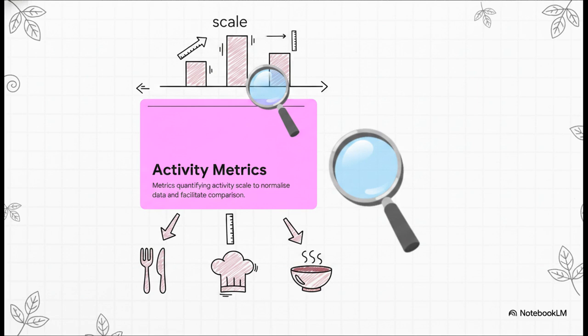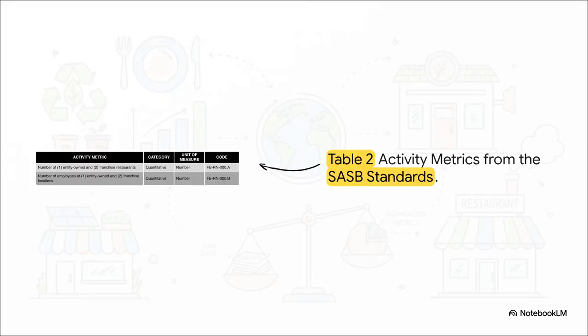The absolute key word here is scale. By measuring the sheer size and scope of a company's day-to-day operations, we can completely level the playing field. It gives those giant raw sustainability numbers some much-needed context. Now, what's really fascinating here is that the SASB standard doesn't just ask for some vague idea of generic scale. No, it prescribes 2 precise activity metrics specifically for the restaurant industry.